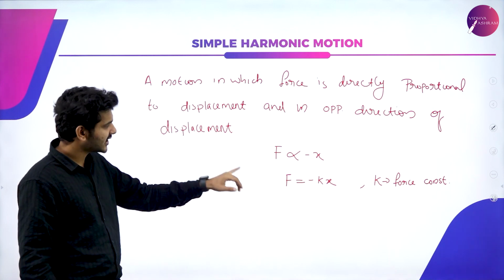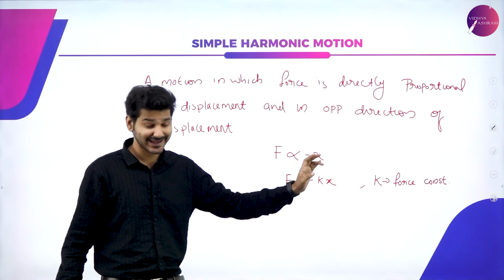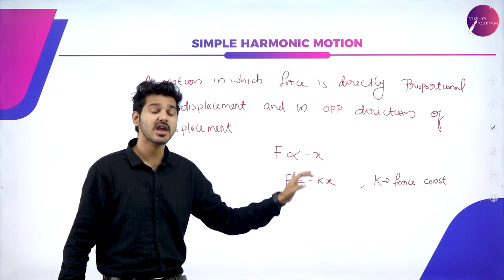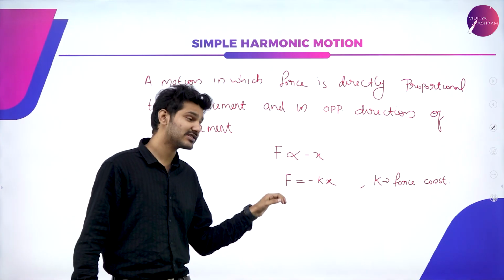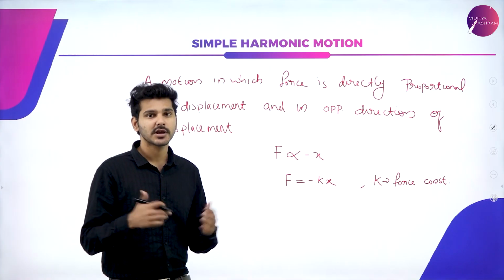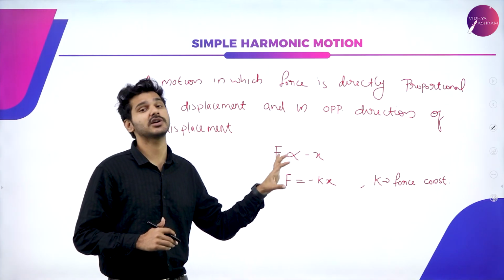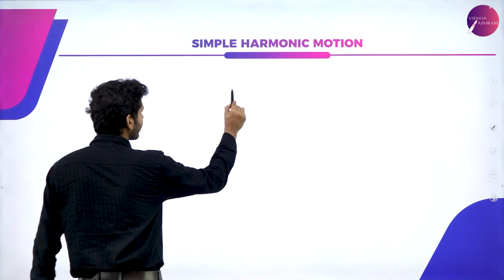So again, we can write it as F directly proportional to negative x or F is equal to minus kx. And again, this k is nothing but the force constant in this particular equation. So again, it is very similar to the equation you have seen in the previous chapters, but bear in mind, here in this particular case, it is regarding the simple harmonic motion.